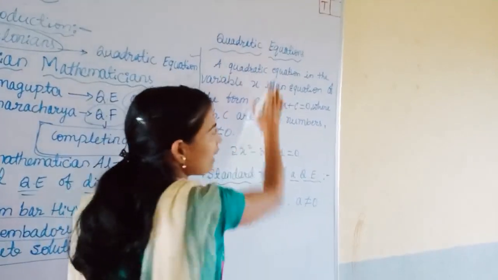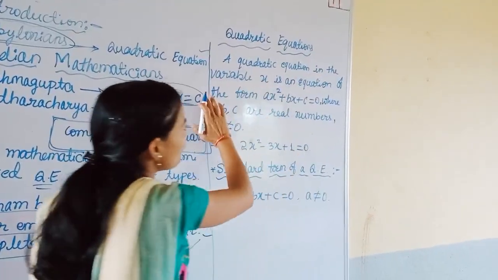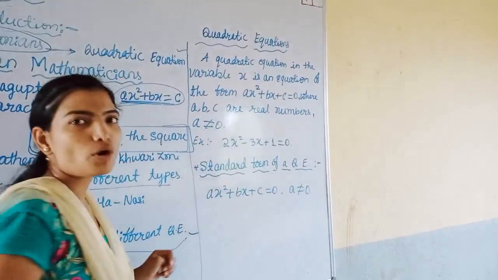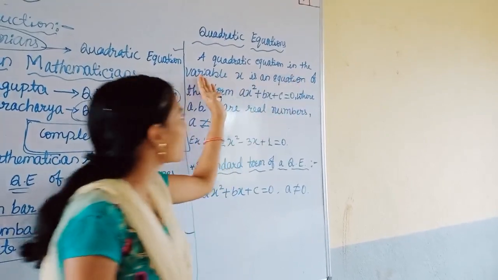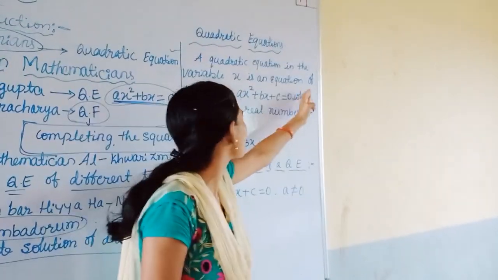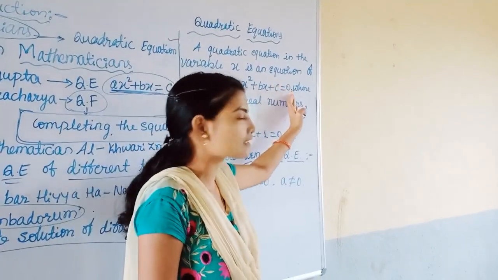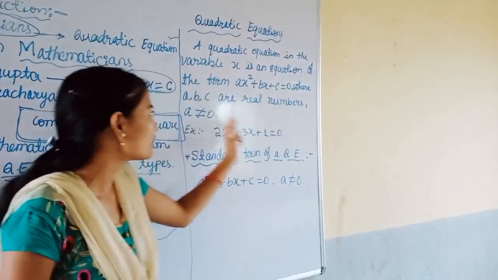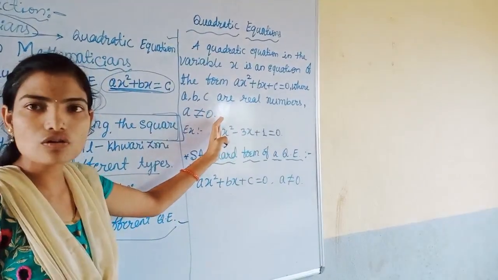Coming to our point, quadratic equations. A quadratic equation in the variable x is an equation of the form ax square plus bx plus c is equal to 0, where a, b, c are real numbers and a is not equal to 0.